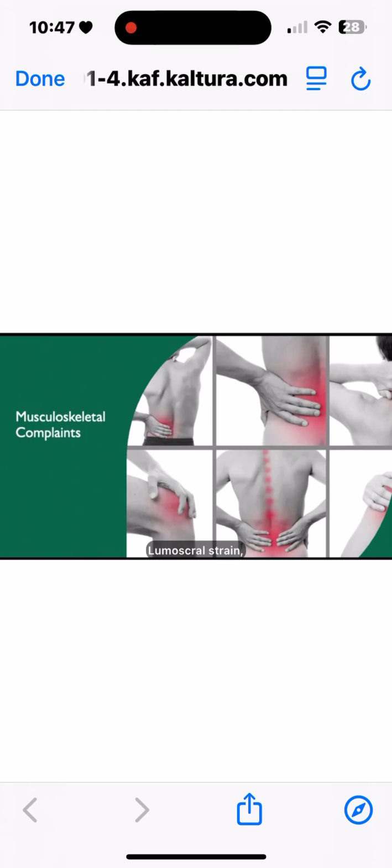Lumbosacral strain. There's typically minimal pain at the time of the event, but it increases with stiffness occurring 12 to 36 hours after, and this is a result of the soft tissue swelling. So they may feel fine the day of and not notice anything, but the next day it's like they can hardly get out of bed. Been there, done that. Not as good as I once was.